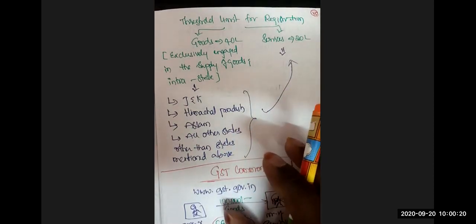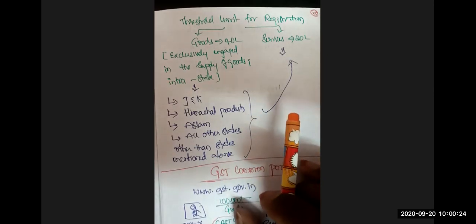And for services, always 20 lakhs. The higher threshold limit of 40 lakhs is not applicable to services. For services, the threshold limit is 20 lakhs. And then GST Common Portal, this we already know, gst.gov.in is the GST Common Portal.